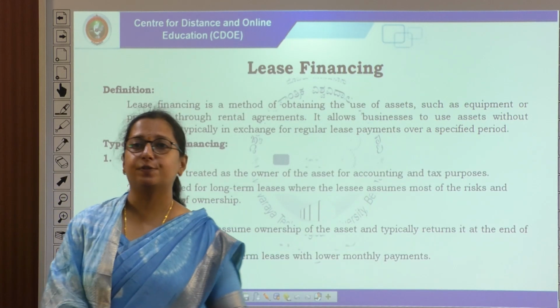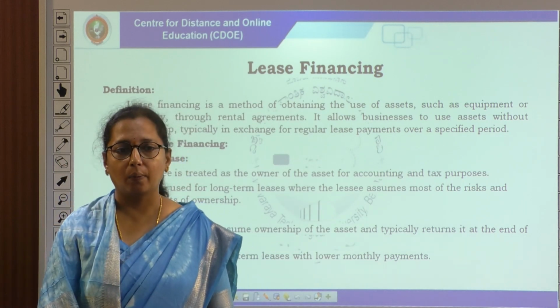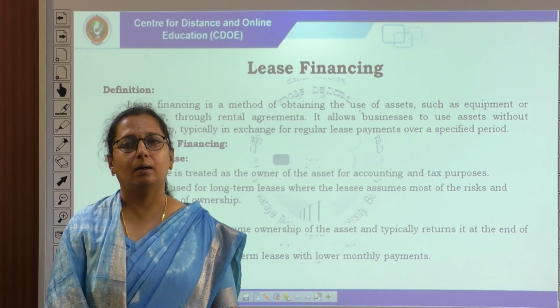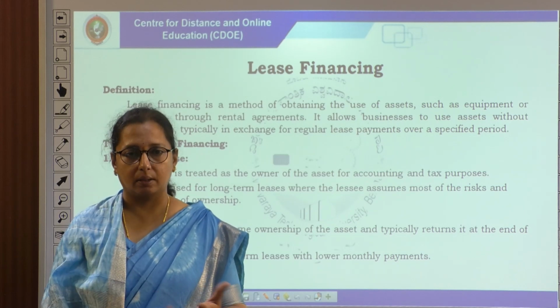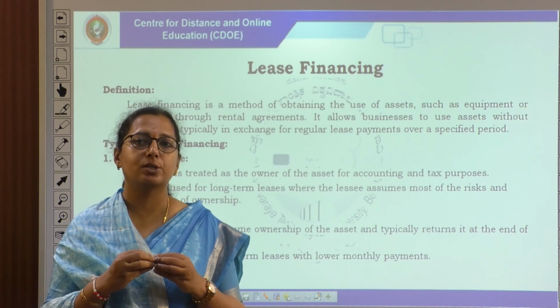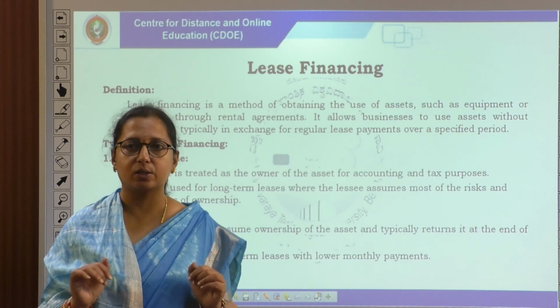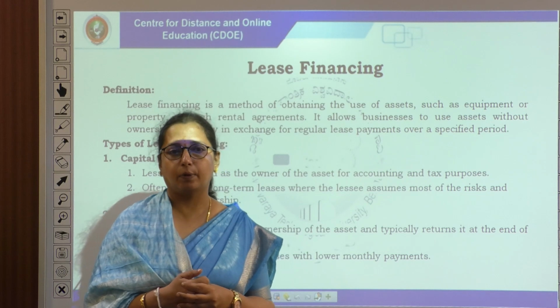Next one is lease financing. What does lease financing mean? Before a lease agreement, we go with a rental agreement, and we always think about an obligation to pay for utilizing a space or utilizing machinery. So, this is also another type of concept.